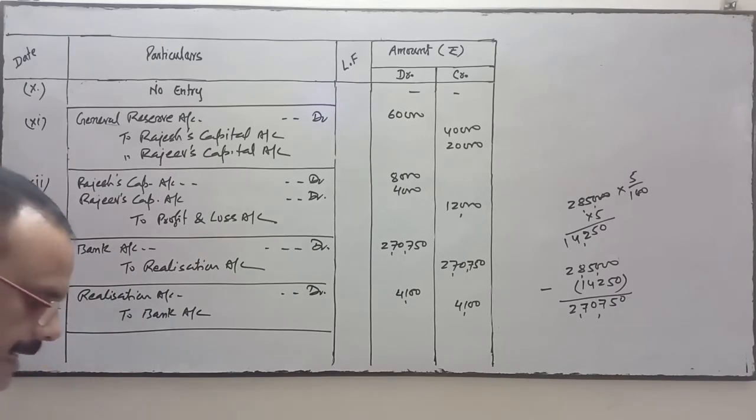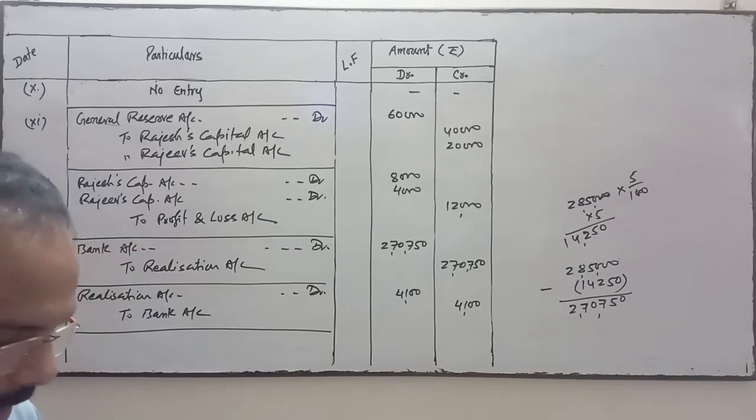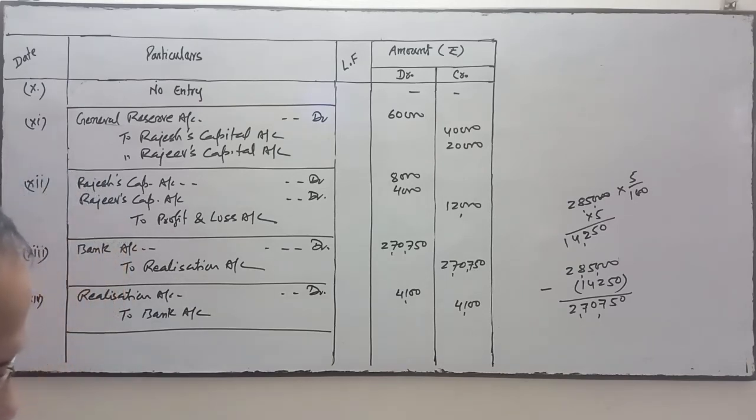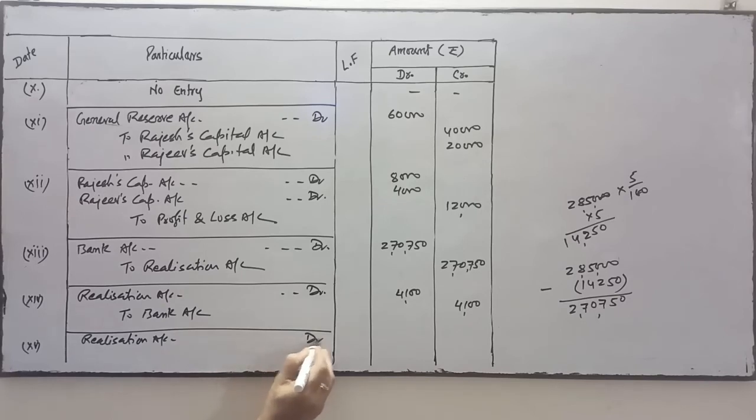4,100. Next is unrecorded creditors of 21,000 was paid by the partner Rajiv at a discount of 10%. Realization account debit, the creditor is paid by the partner, so that will be transferred to partner's capital account.